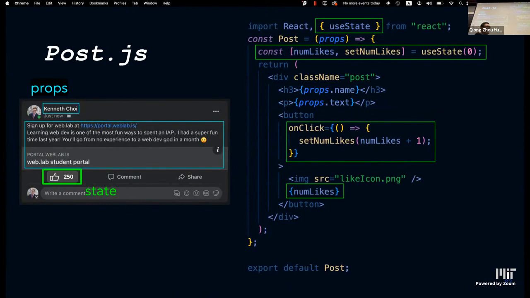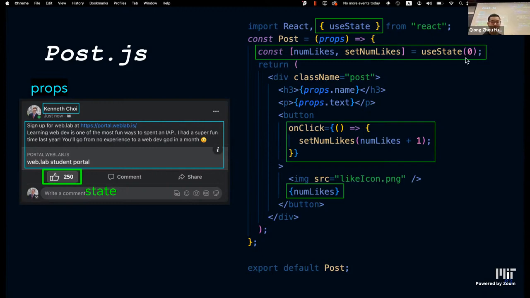All right, so this is the syntax for a state, and it gets a bit more complicated because instead of just importing React, we also need to import useState from the React package. We also need to define this special syntax that you guys will get very good at by the end of WebLab. Basically, just remember this: const, and we have an array. numLikes is the name of the state we want to have. And setNumLikes is the callback function that will allow us to change that state. And then useState is just saying that we want to make this a state. And in the parentheses, we have what value we want to initialize the state to.